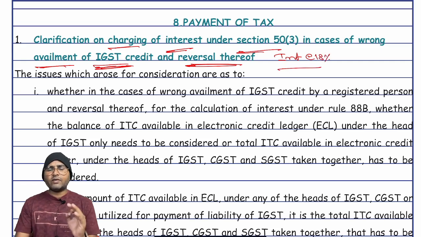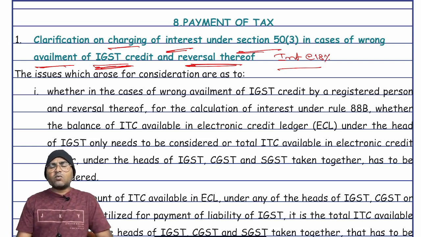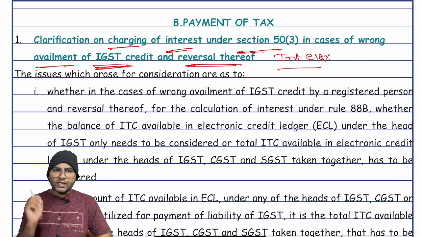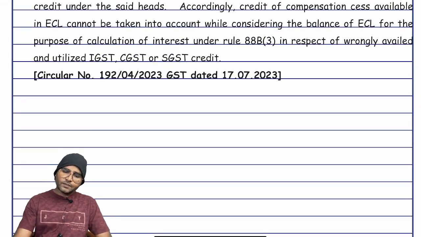In the same way, if there is an excess availment of the ITC, suppose at the time of the reversal, he is liable for payment of the interest at the rate of 18%. So what is the concept of the wrongly availment of ITC and reversal thereof, and the manner of computation of the interest we will discuss elaborately. For this purpose, first of all, let me take a practical example for this, right?